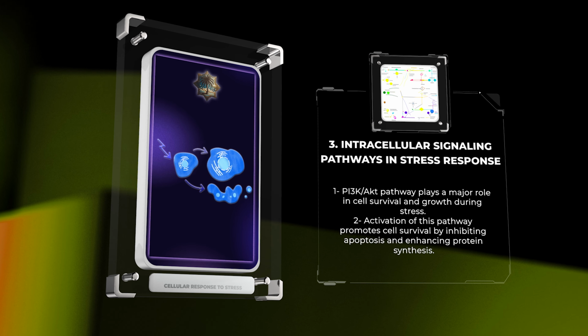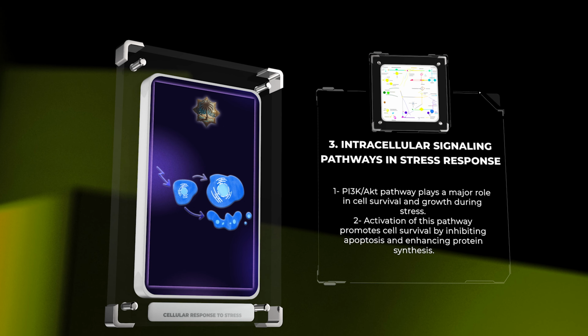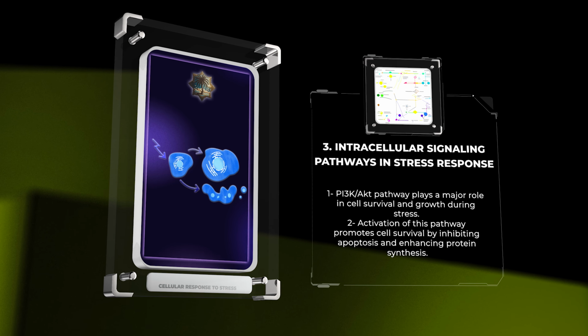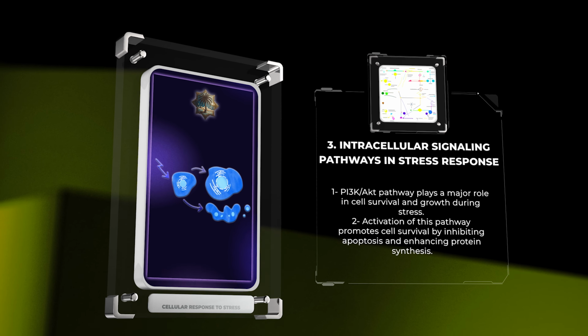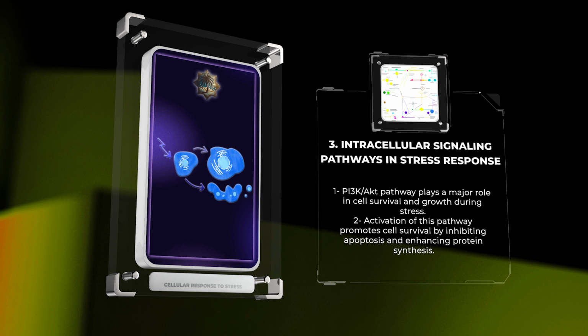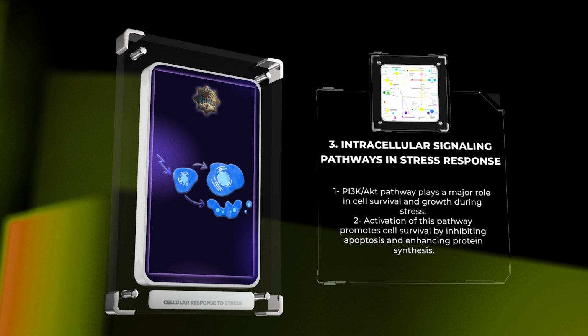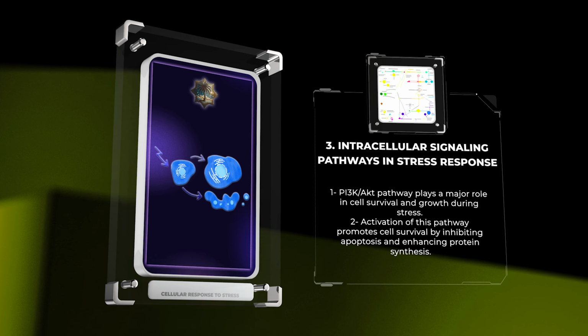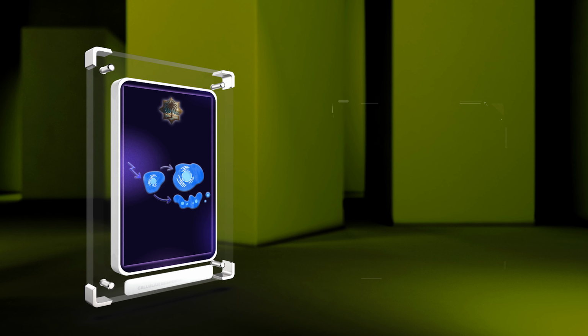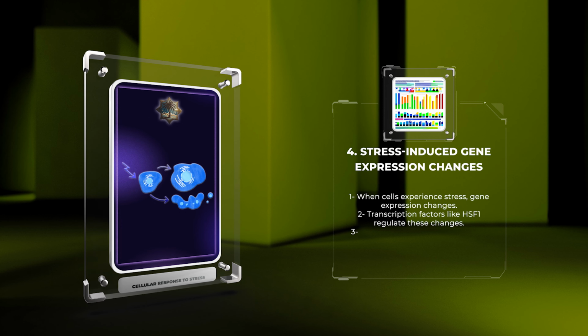In conclusion, intracellular signaling pathways such as the MAPK pathway, the NF-kappa-B pathway, and the PI3K/AKT pathway are essential for the cellular response to stress. Activation of these pathways leads to the regulation of gene expression and cellular processes, ultimately promoting cell survival and adaptation to stress. In summary, when cells experience stress, the way genes are expressed changes.